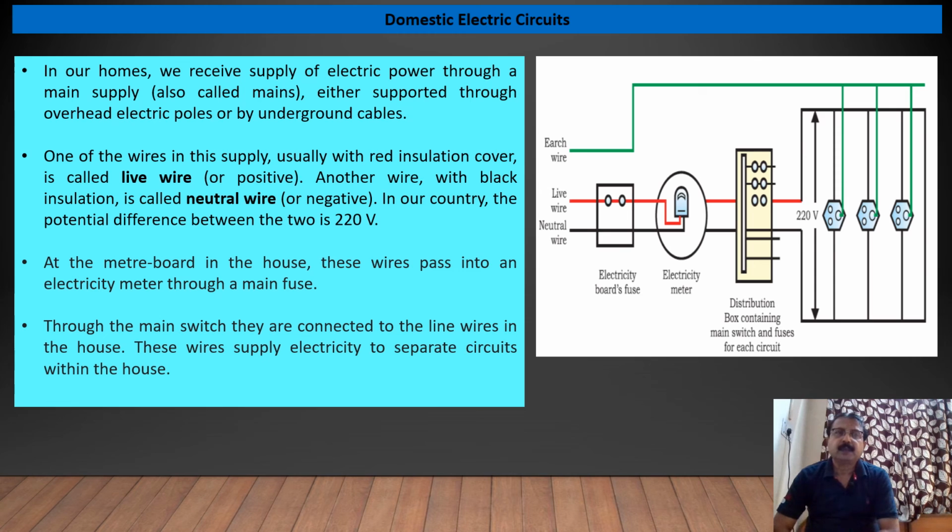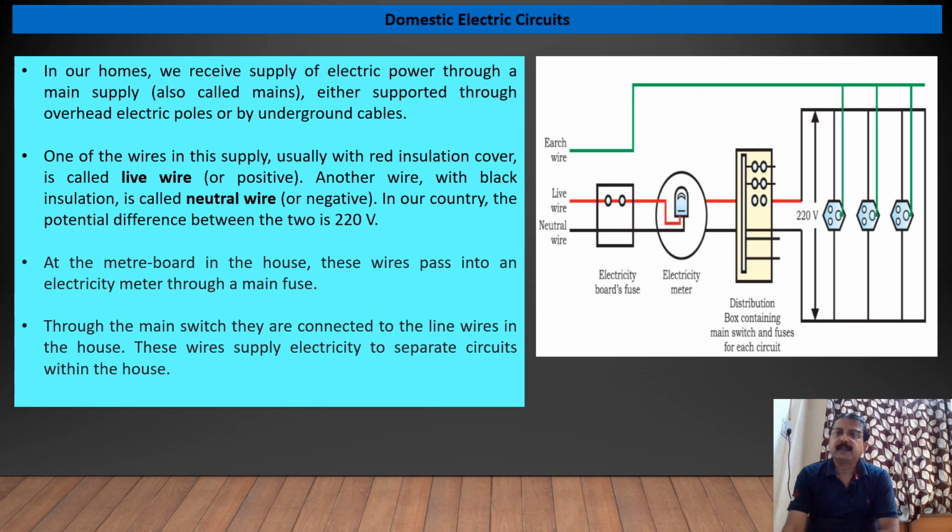Here in the circuit I have shown, the green one is the earth wire, the red one is the live wire and black is the neutral wire. Live and neutral are connected to the meter, and from the meter they go to the distribution board where a fuse is connected, and after that it goes to the different circuits like plugs.